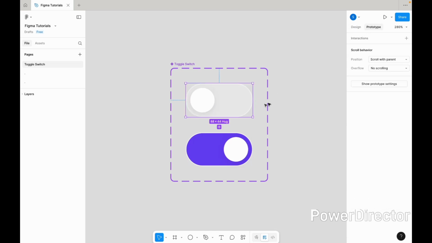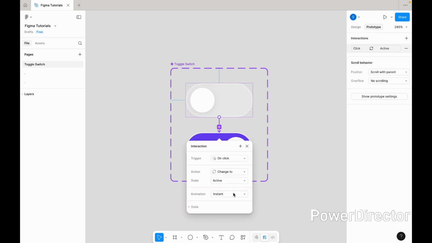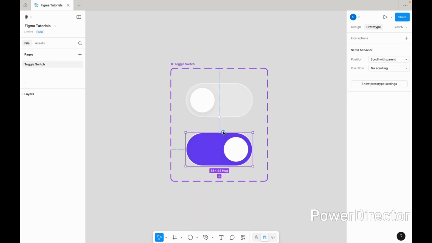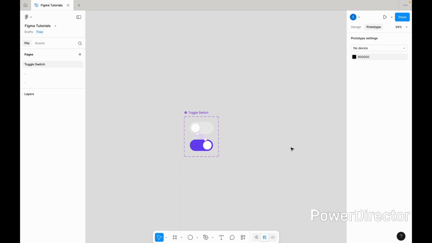Let's move on to prototyping. Select the first frame, drag the arrow to the second frame, and set the interaction to Smart Animate. Now, do the same from the second frame back to the first.